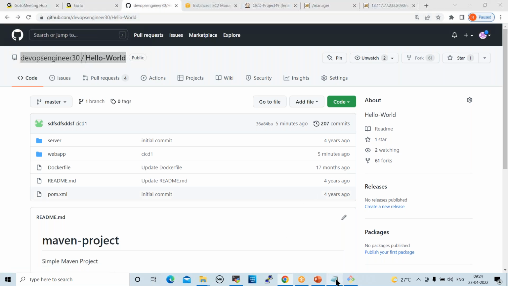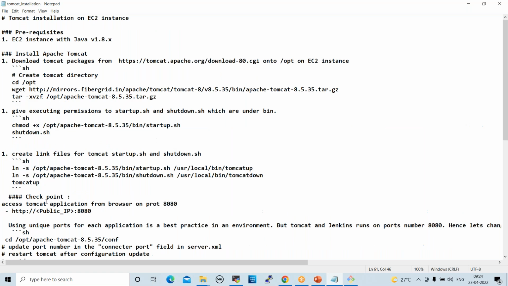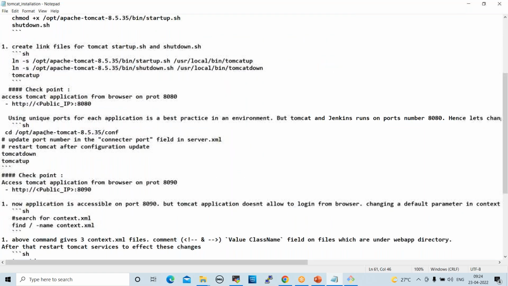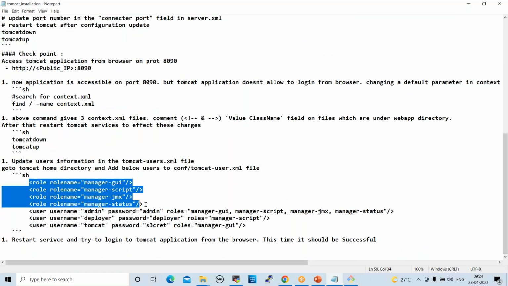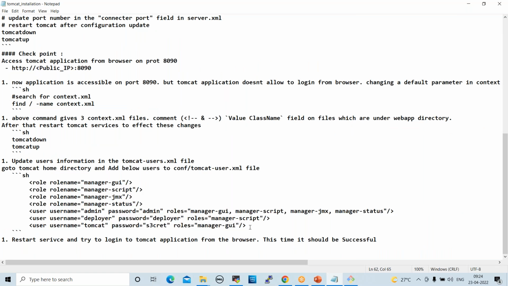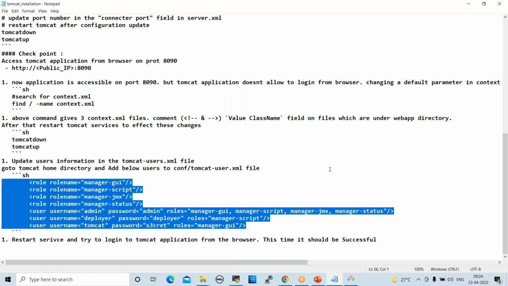Yeah, I'll share this document with you. Step by step, all the steps I prepared here. These are the credentials and logins. You can copy and paste this into your Tomcat and work on this. Yes, go ahead. I think we missed the pipeline thing, right? You said we'll create the pipeline in the first project. What is a pipeline? This is a pipeline, right?